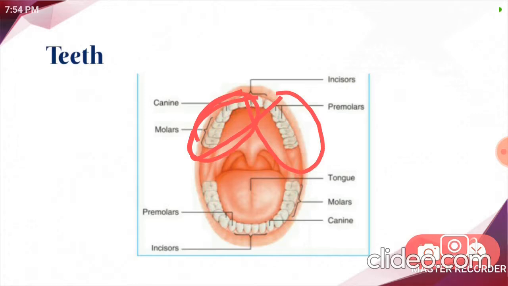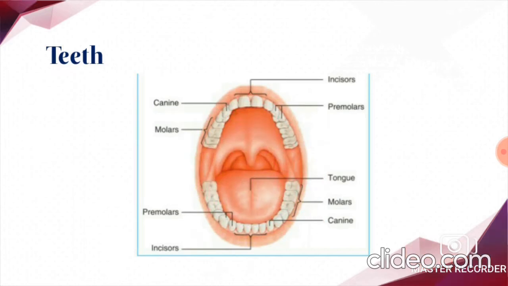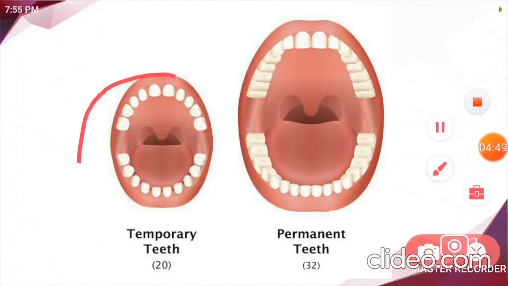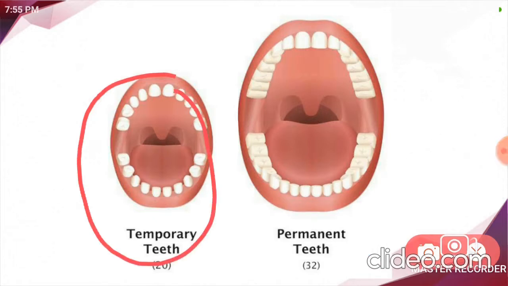Children, can you tell me how many teeth humans have? Well, adult humans have totally 32 teeth, 16 in the upper jaw and 16 in the lower jaw. Children, humans during their life develop two sets of teeth. The first set of teeth are 20 small teeth, also called milk teeth, baby teeth or temporary teeth.